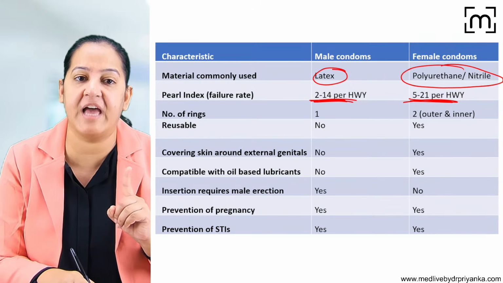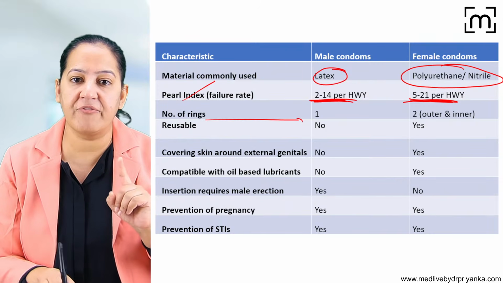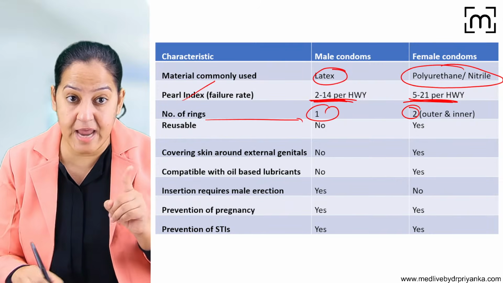We measure the failure rate with the help of Pearl index. What is Pearl index? I will let you know at the end. Here number of rings is only 1. Here number of rings is 2. You get MCQ on that.